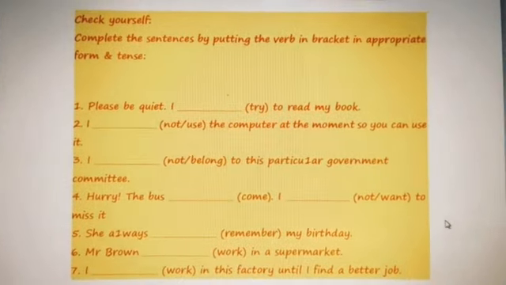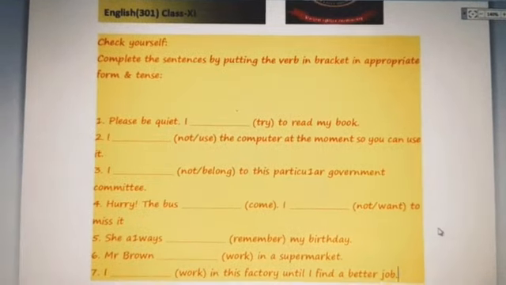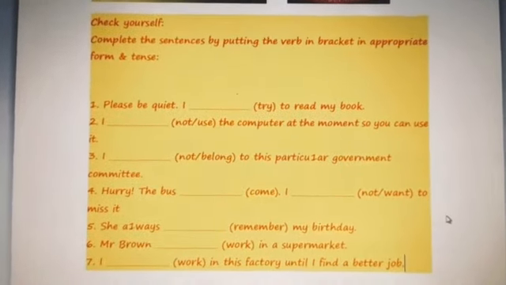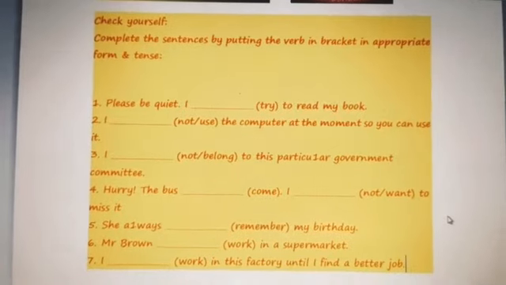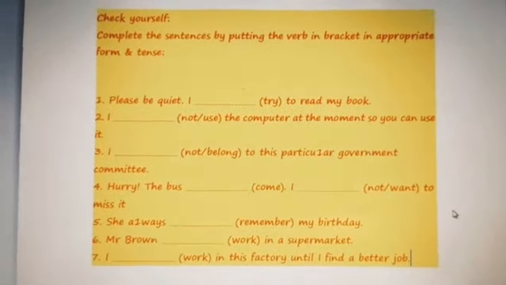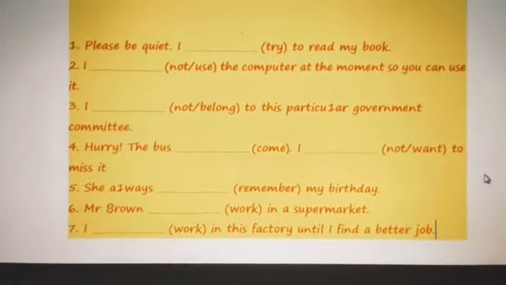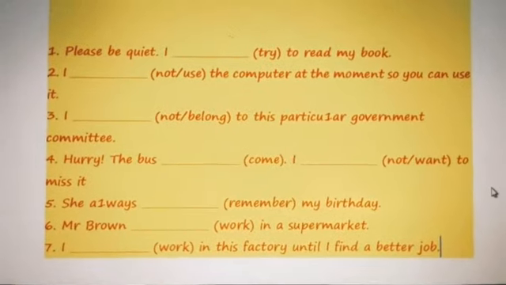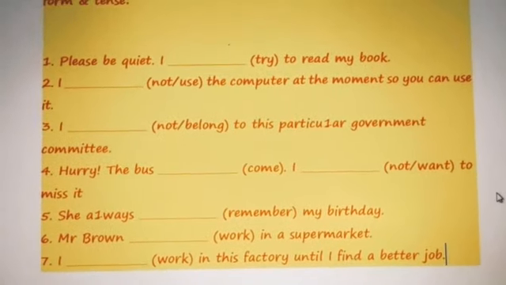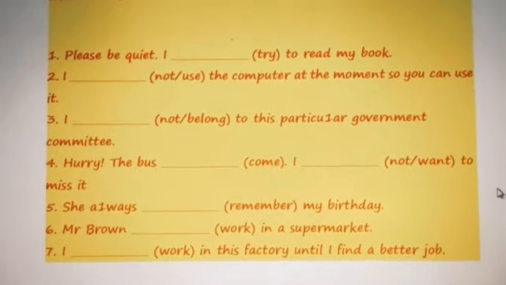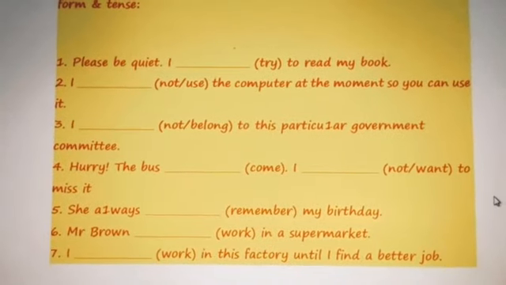And the seventh one is the last one, I blank work in this factory until I find a better job. So I hope all of you quickly go through it once again and make sure that you have written all the answers, and after that we are going to do the discussion over that.